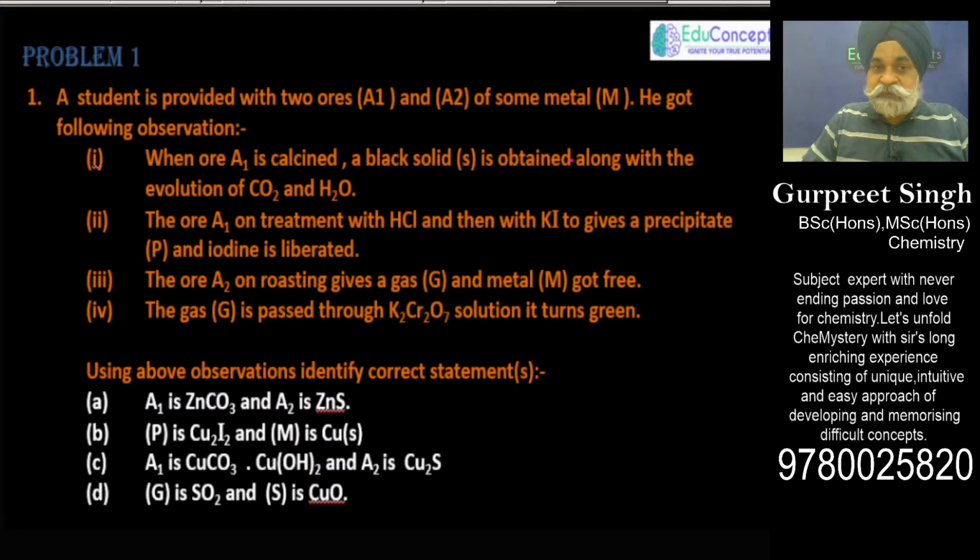I hope you have tried this question by pausing the video. What is being asked is that you are provided with two ores, A1 and A2. First, A1 undergoes some metallurgical process for which two observations are given. Then A2 also undergoes some metallurgical process, for which two observations are given. From these observations for A1 and A2, you have to figure out which of the following statements is correct.